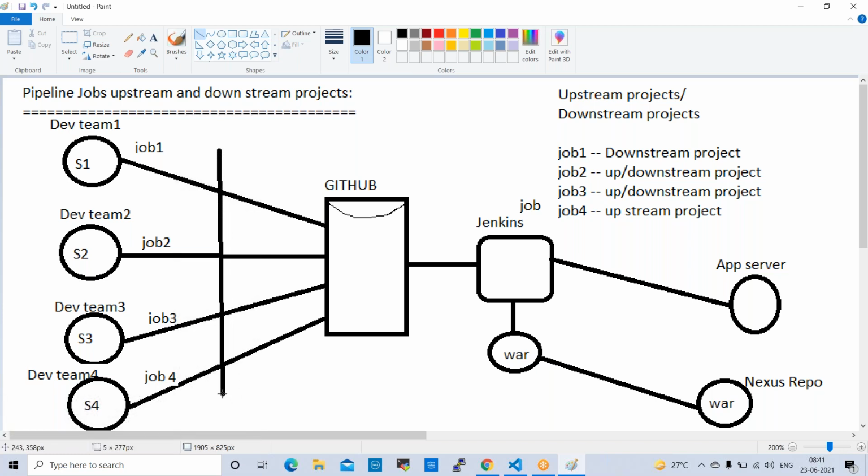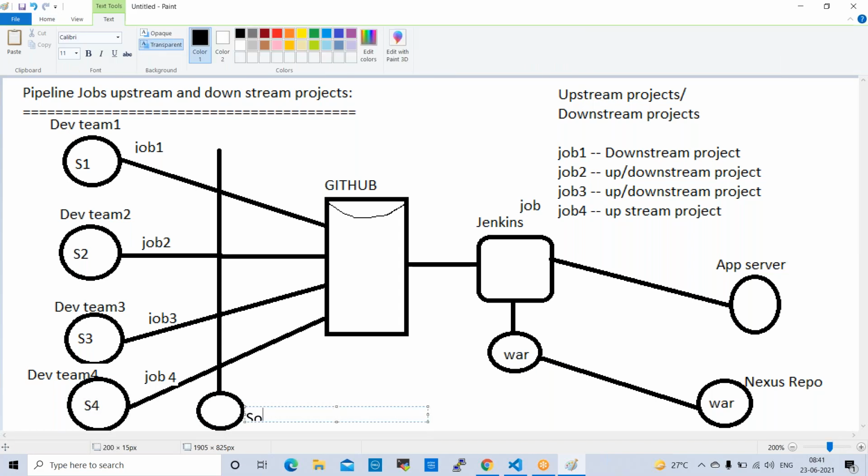It will review, and if any errors or issues are there, it will revert back to local Git. It will validate the code, then only it will move to GitHub. This is Sonar Code Review. It will review the code first, then allow it to GitHub.